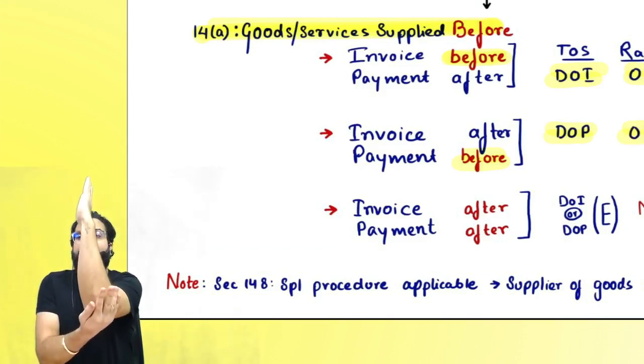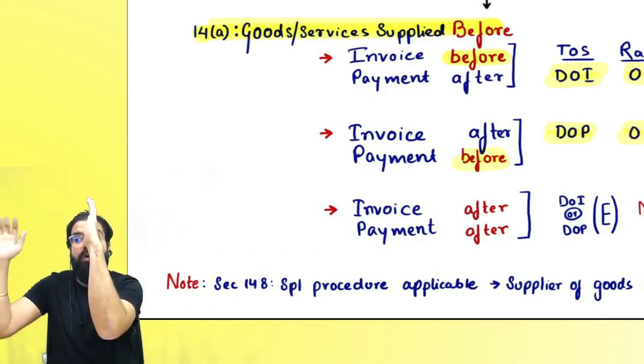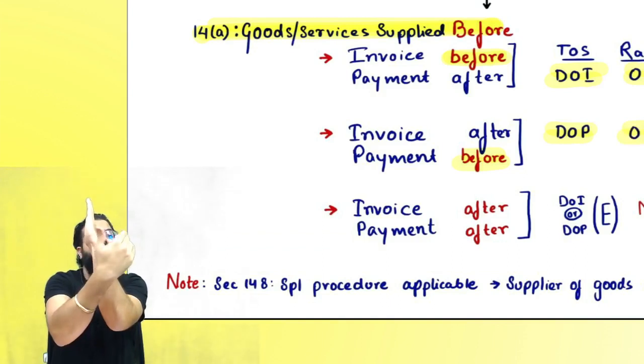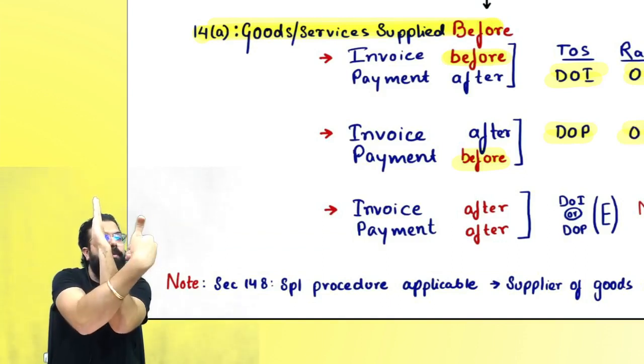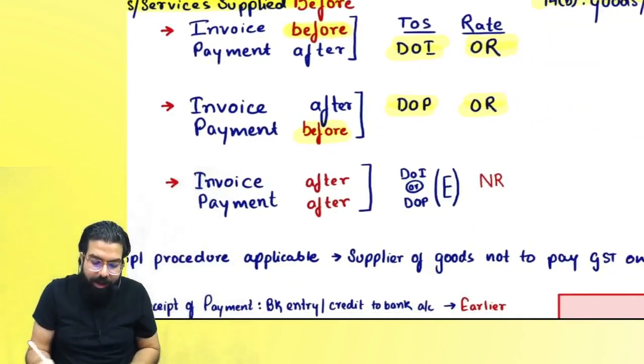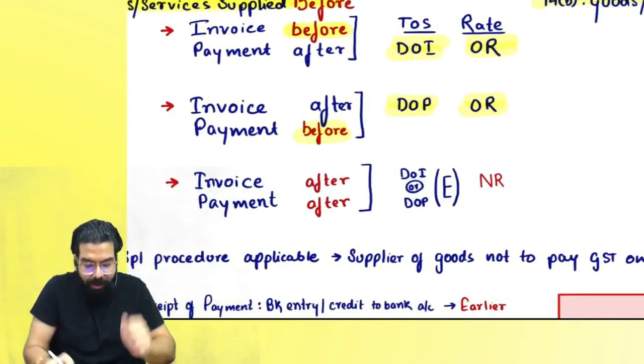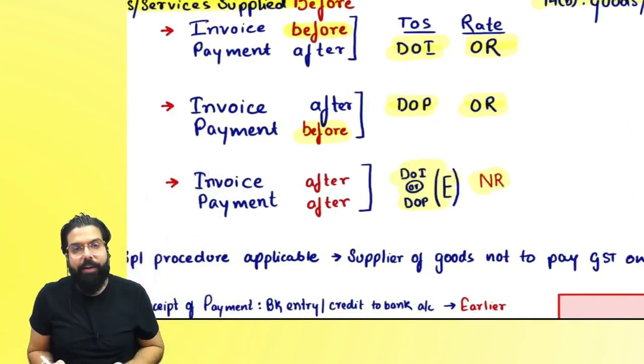Sir, here the rate change, supply happened over here, the before case, but invoice is also after, payment is also after. You have to take whichever is earlier, and because both of them are after, the new rate will apply.